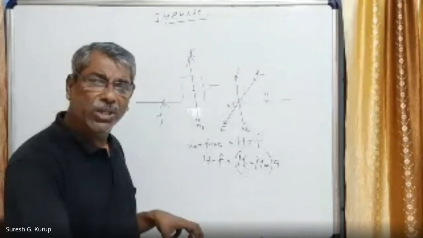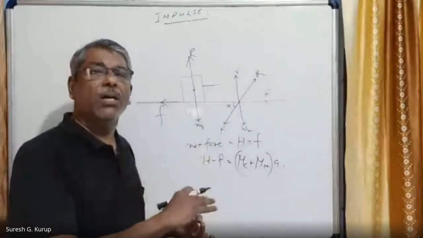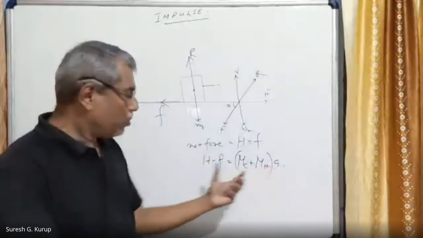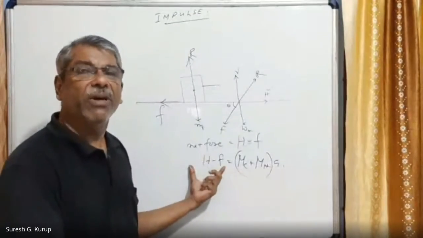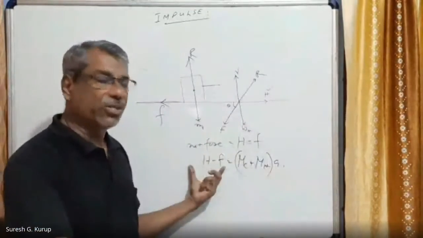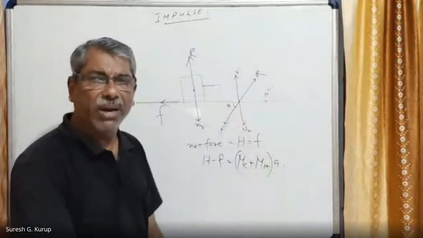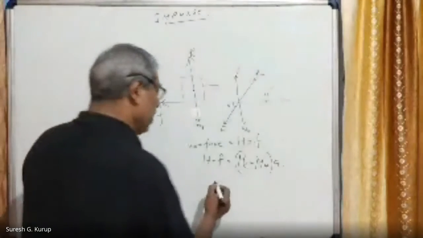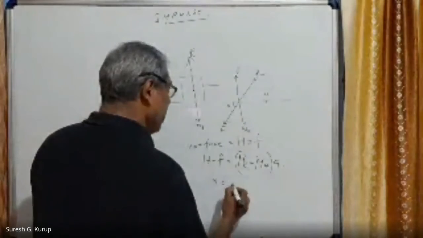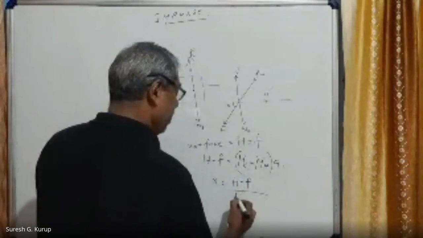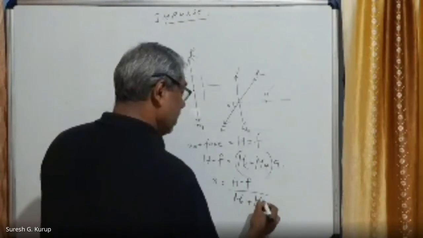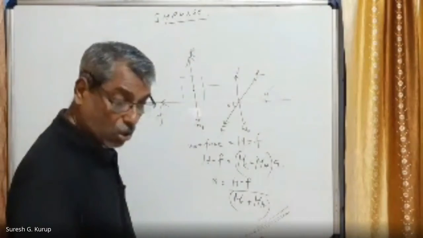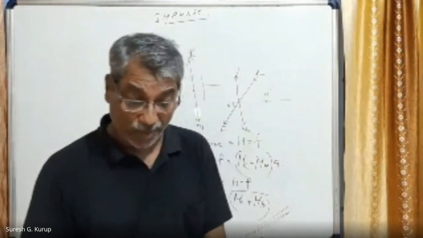Because due to the imbalance of force, both the cart and the horse are accelerated with the value a. So net force H minus F in the forward direction, the net force is equal to mass into acceleration by second law of motion. So hence from this one, we can calculate a is equal to H minus F divided by mc plus mh. So this is cart and horse problem also solved.